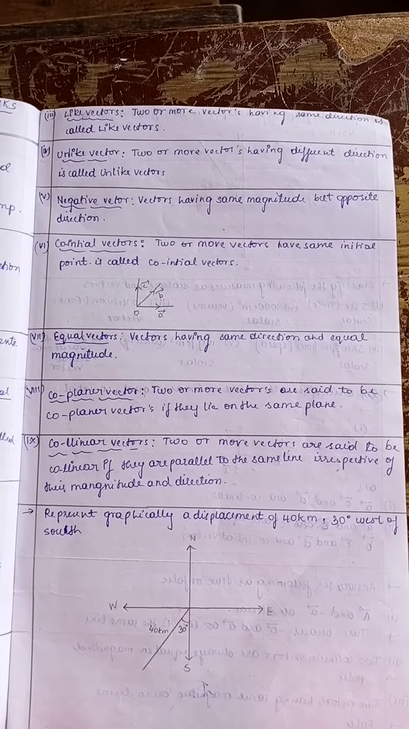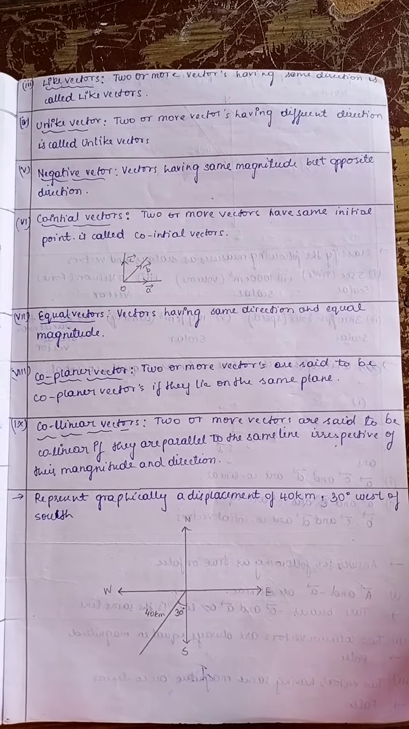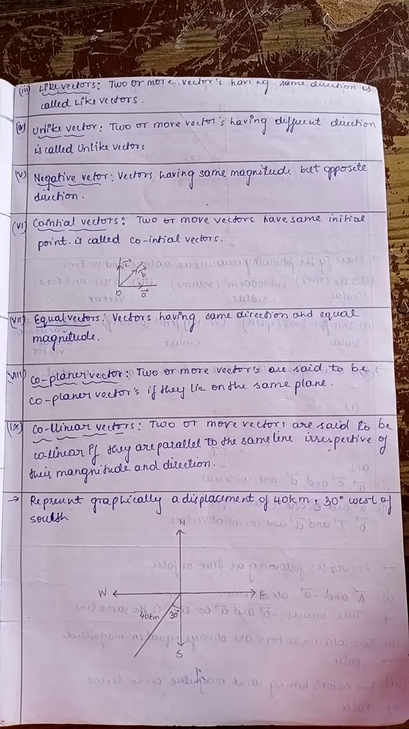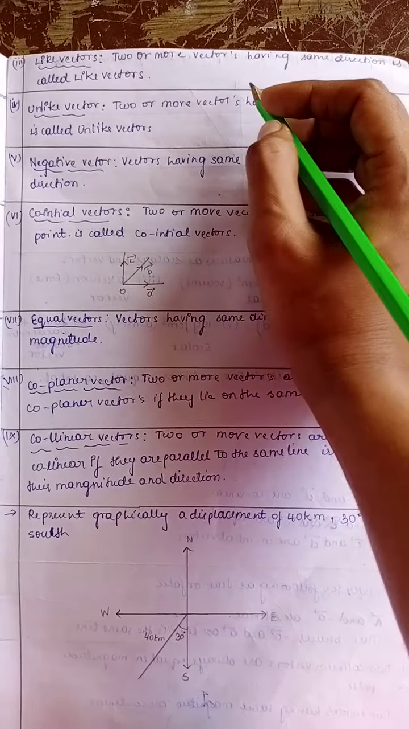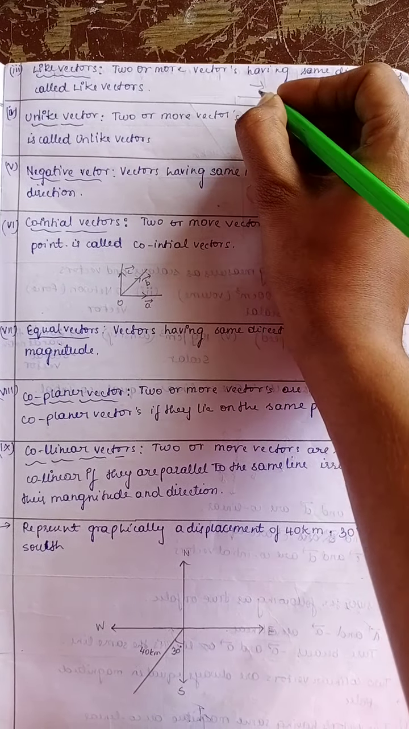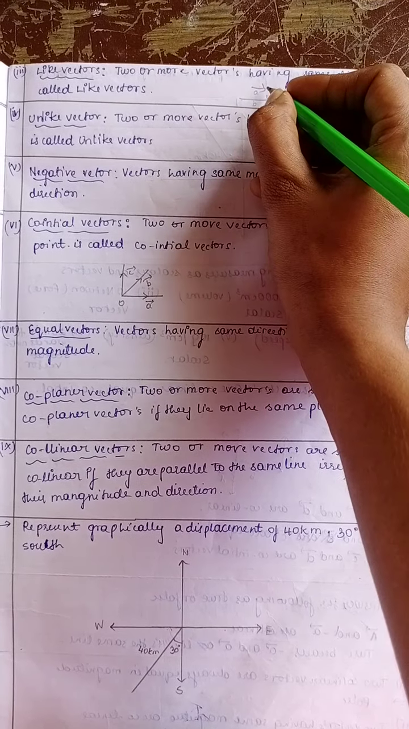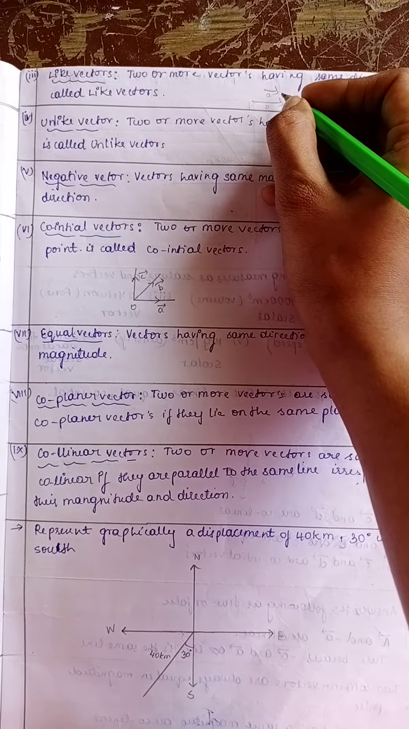Next is a like vector. Two or more vectors having the same direction are called like vectors. Here it is given that two or more vectors have the same direction. They are not talking about magnitude. Same direction means if you consider any two vectors, here a is one vector and b is another vector, they are both in the same direction, but they are not talking about magnitude.